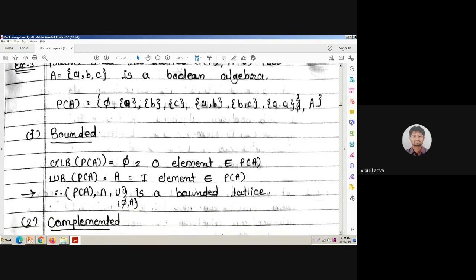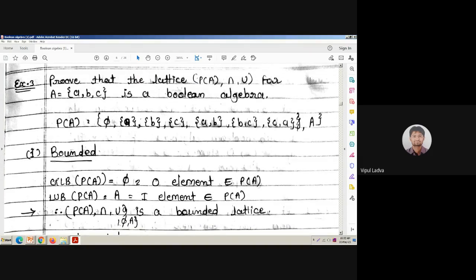Now, if you remember that in the previous session I had explained, if we are dealing with the power set, then the binary operations will be intersection and union. To list out the GLB, greatest lower bound, of that particular power set of set A, it will be a null set.